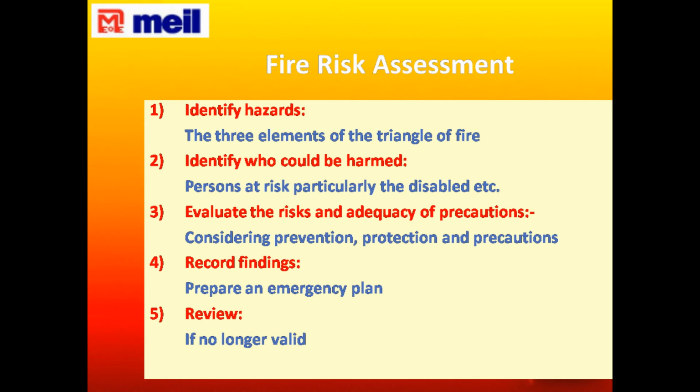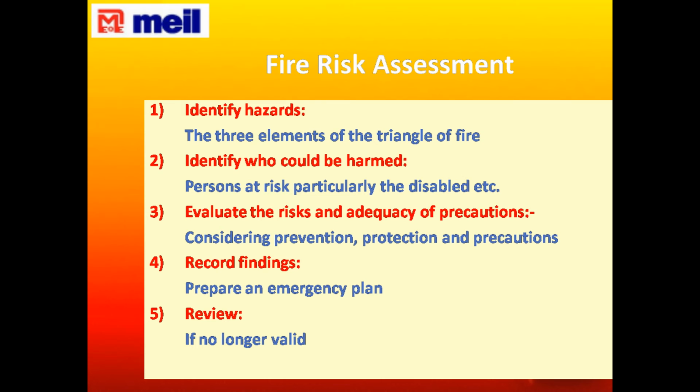Fire risk assessment. How to assess the fire? First, identify the hazards, the three elements of the fire triangle. Second, identify who could be harmed and how, the persons at particular risk, for example the disabled.